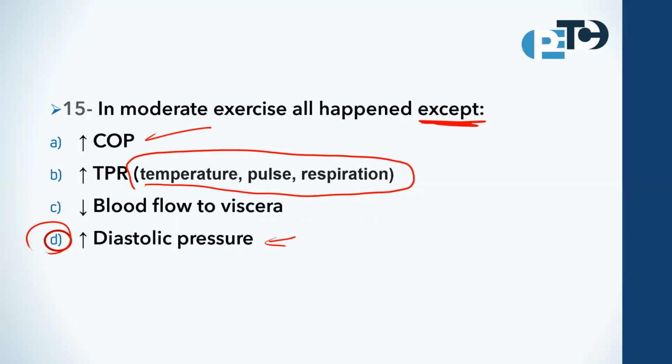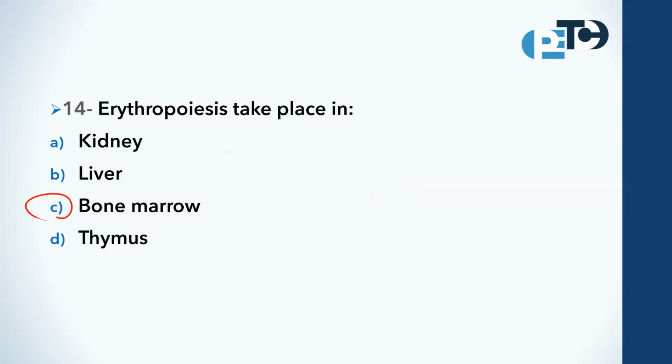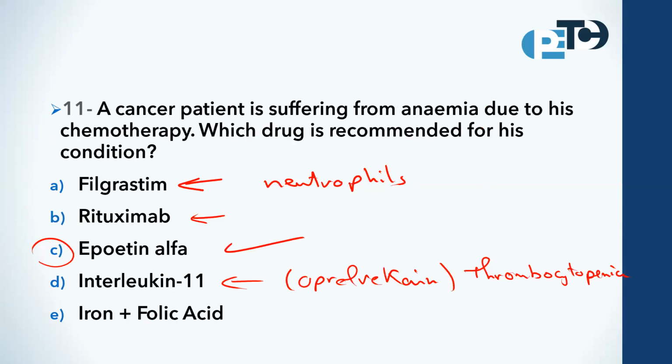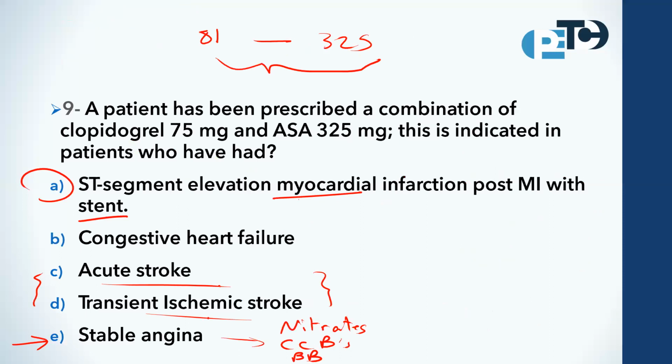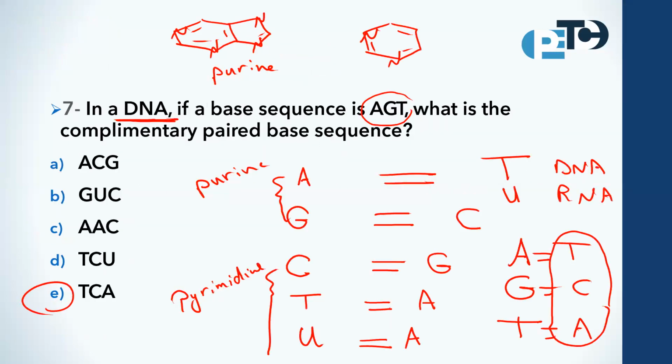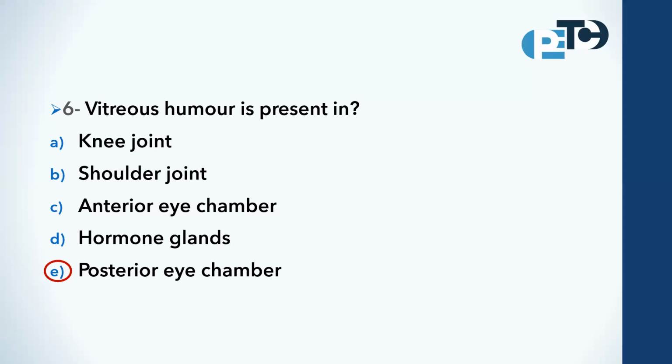Question number 6 for Ben. Let's go back to this question. Question number 6. Yes, this one about the vitreous humor. We have two types of fluids inside the eye, aqueous humor and vitreous humor. Aqueous humor is in the anterior eye chamber, while vitreous humor is present in the posterior eye chamber. Therefore, the right answer will be posterior eye chamber.